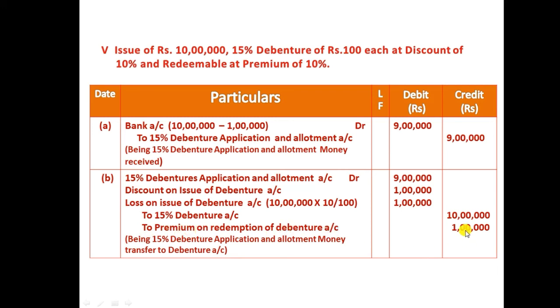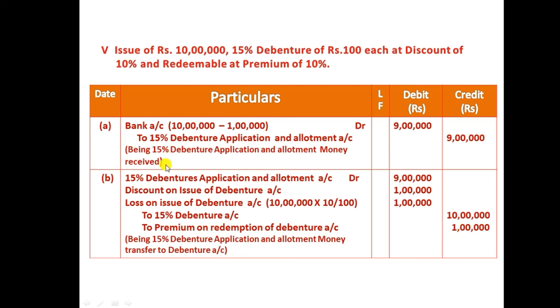In future, when the company repays at the time of maturity period, it will repay 10 lakh rupees as the debenture amount, and the company is also going to redeem with a premium. This is also an additional liability for the business. We need to credit it.